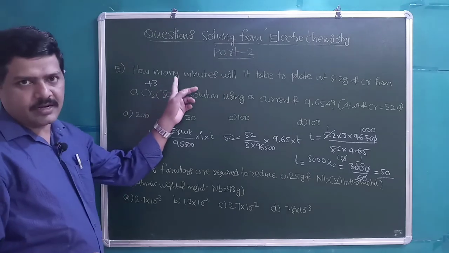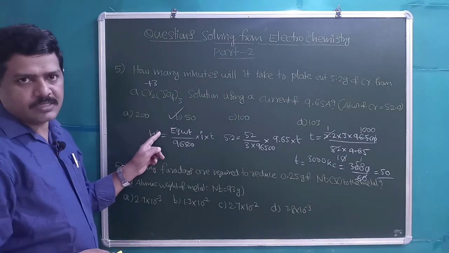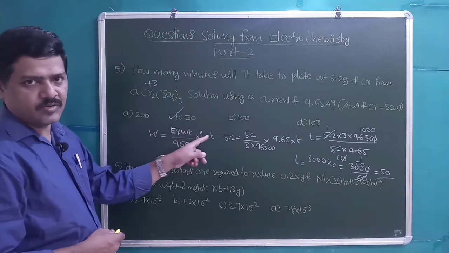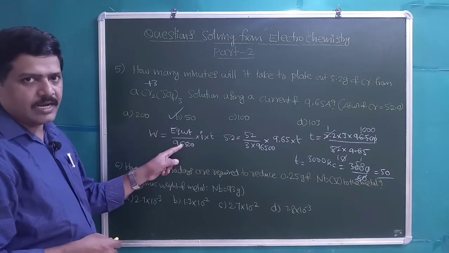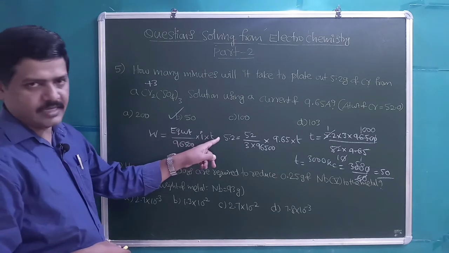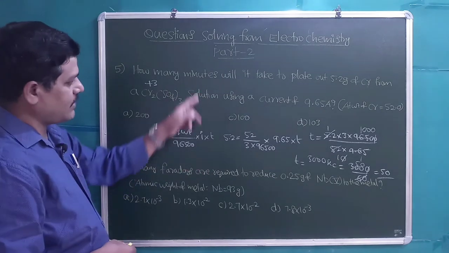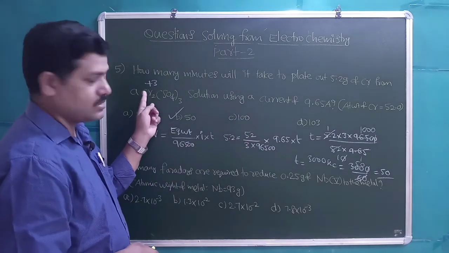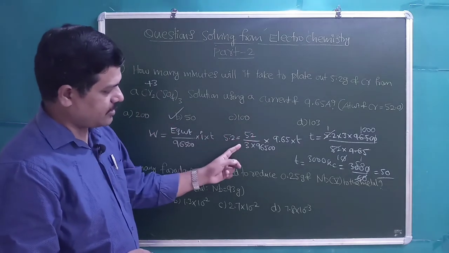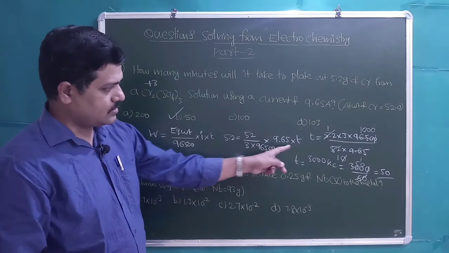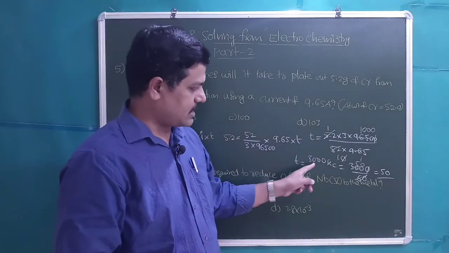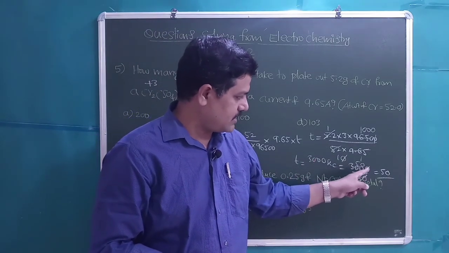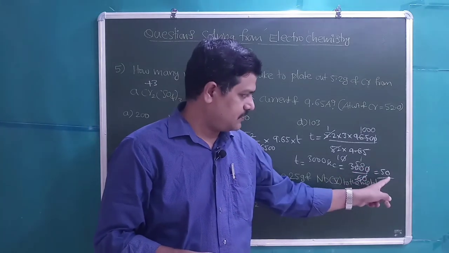Students, we are using Faraday's first law equation. Weight of the substance deposited or liberated is W is equal to Z into I T. Z is equivalent weight divided by 96,500. I is the current, T is the time in seconds. Then we have substituted the given values, and the atomic weight is 52. Then the charge on Cr is +3, so atomic weight divided by charge will give us equivalent weight. On simplifying, we got T as 3000 seconds, right? In minutes we need to get, so divide by 60, we are getting 50 minutes, right?